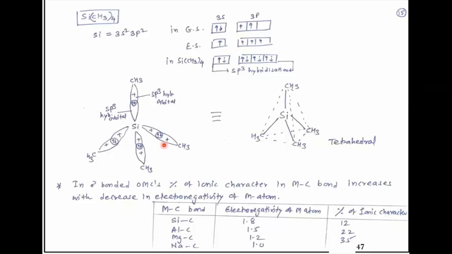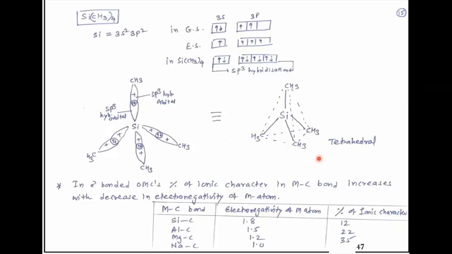Hence this is the structure of tetramethyl silicon, which is tetrahedral; at the corners of the tetrahedron 4 methyl groups are situated, and at the center there is silicon. So when there is sp3 hybridization, the shape of the organometallic compound is tetrahedral.